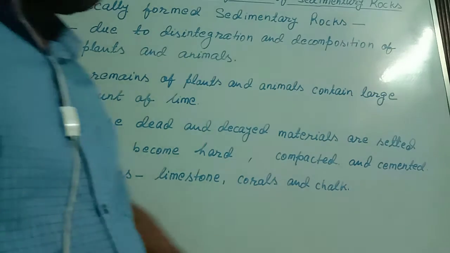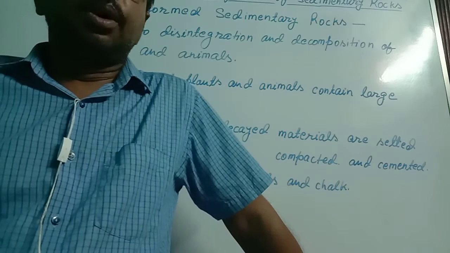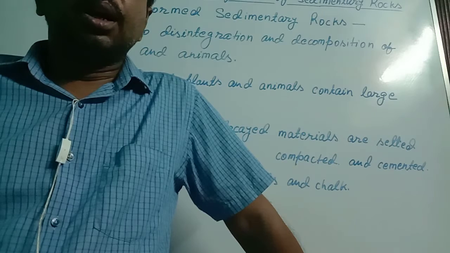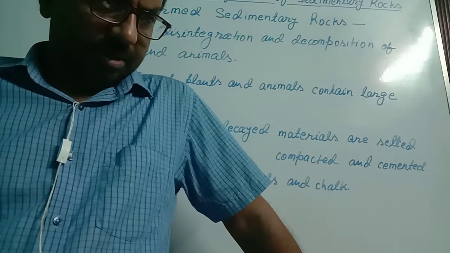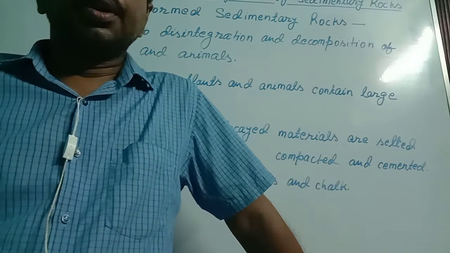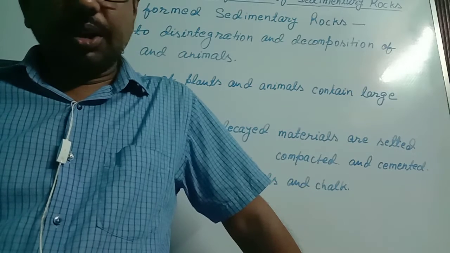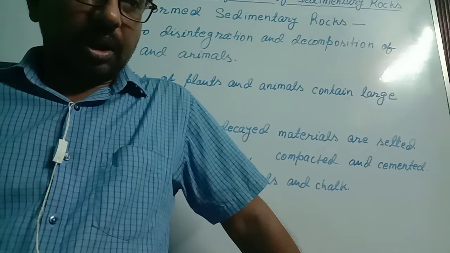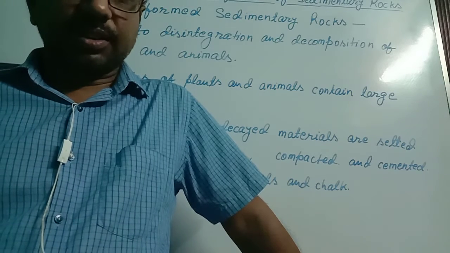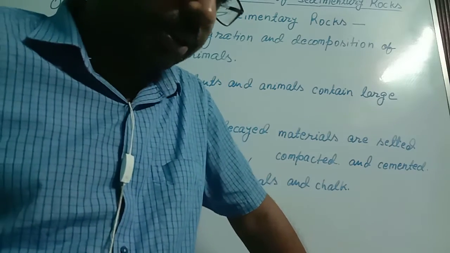So you saw three types of sedimentary rocks. The first was mechanically formed sedimentary rocks, in which several processes are involved: weathering and erosion, then transportation, then deposition, and lastly cementation and compaction, so that the lower layer becomes hard and takes the shape of sedimentary rock.